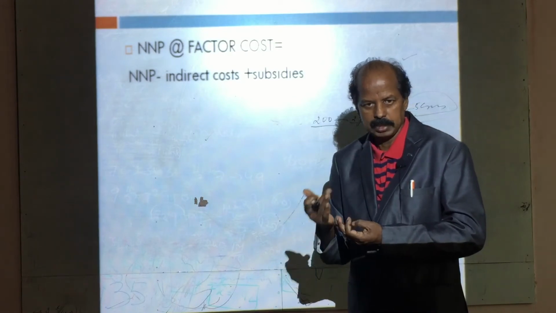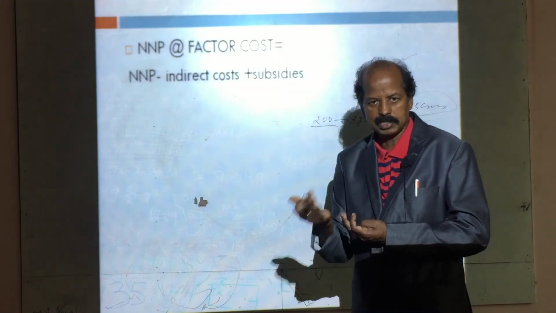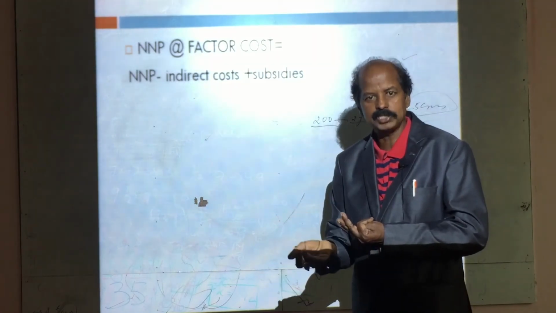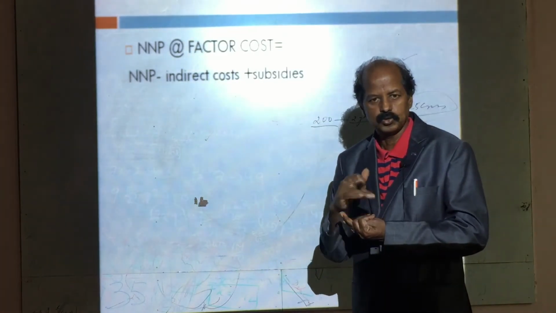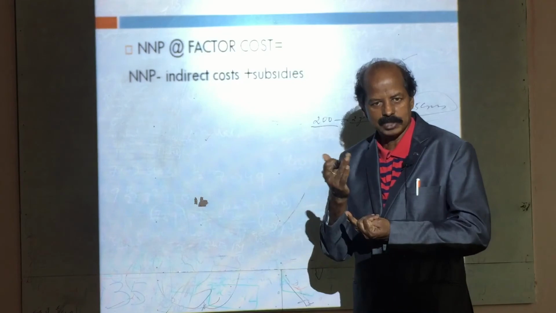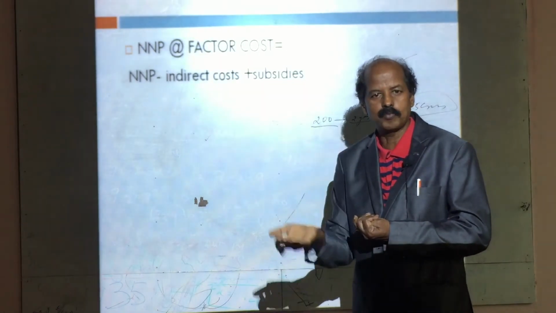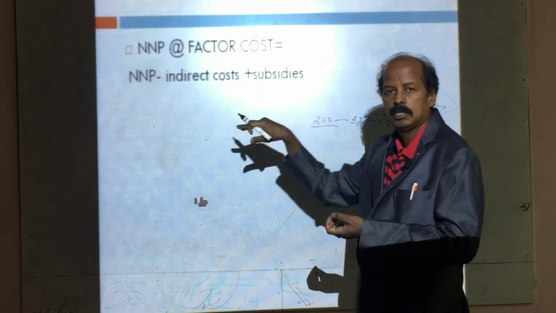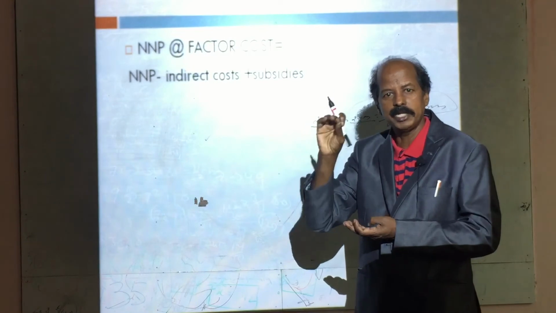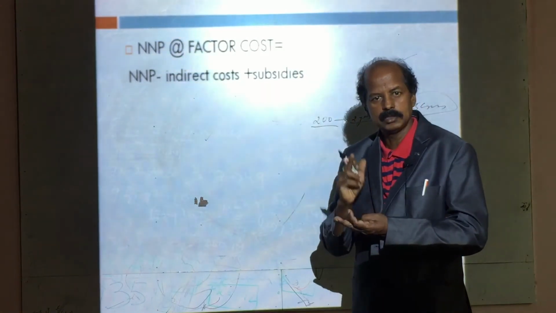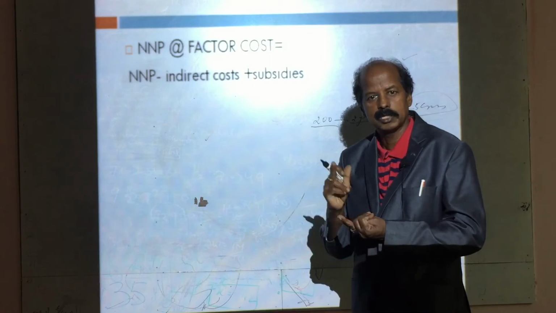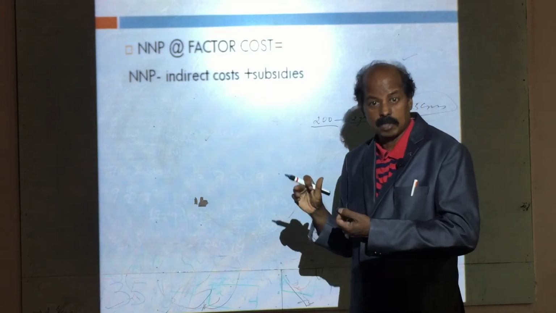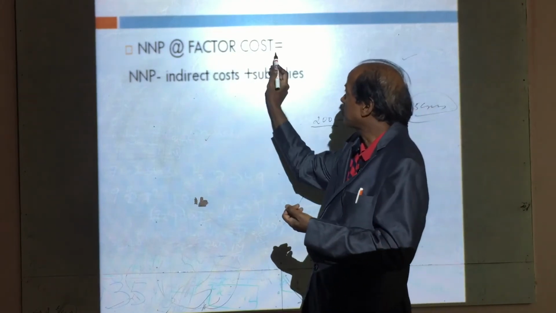When you use land, you have to pay a reward in the form of rent. When you use labor, you have to pay wages. When you use capital, you have to pay interest. And for the organizer, you will get profits or losses as a reward. If you put together the total expenditure incurred in the form of rent, wages, interest, and profits, that is called the total factor cost.